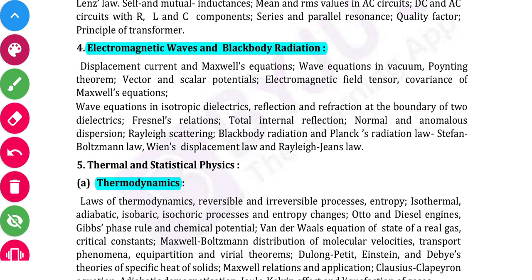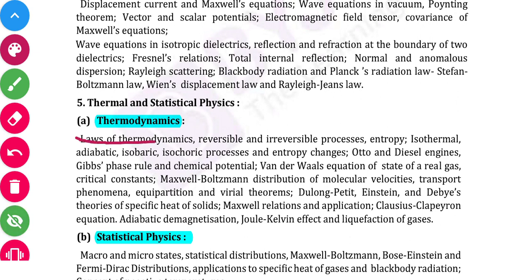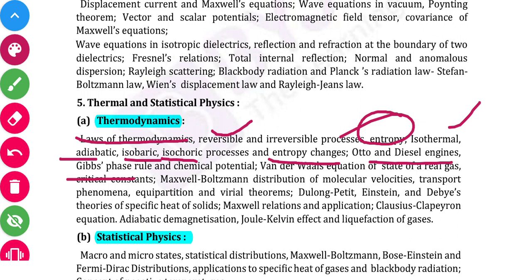Okay, and the next unit is thermal and statistical physics. So we will discuss thermal and statistical physics separately. So first, thermodynamics. Okay, in thermodynamics we will discuss laws of thermodynamics, reversible and irreversible processes, entropy, isothermal, adiabatic, isobaric, isochoric processes, and entropy changes, Otto and diesel engines, Gibbs phase rule, and chemical potential,